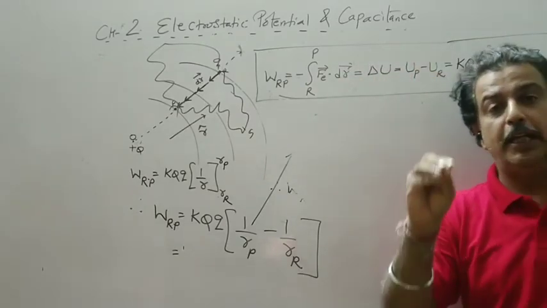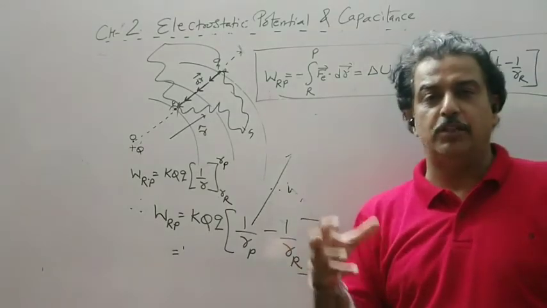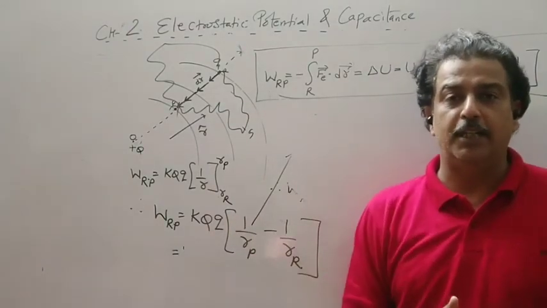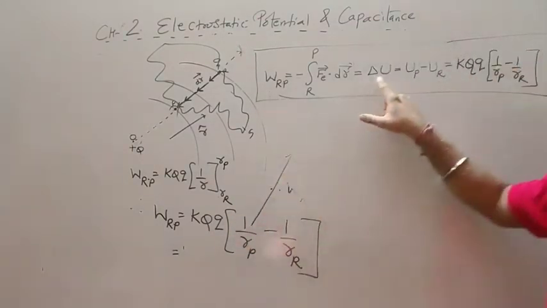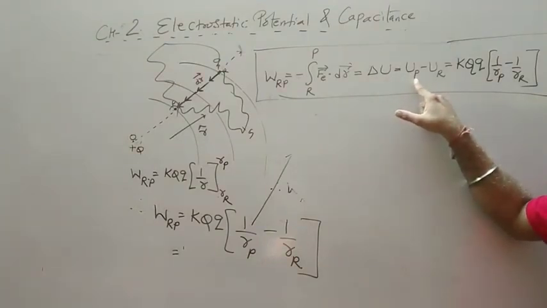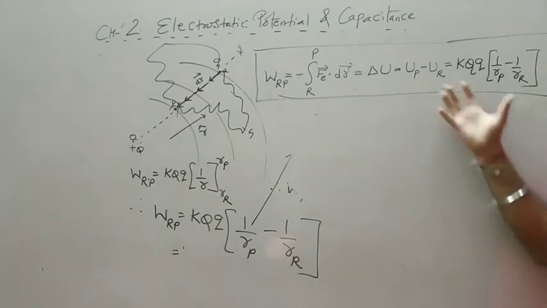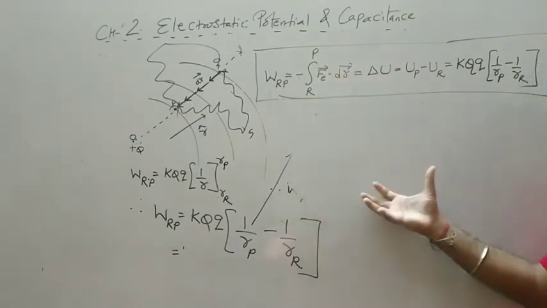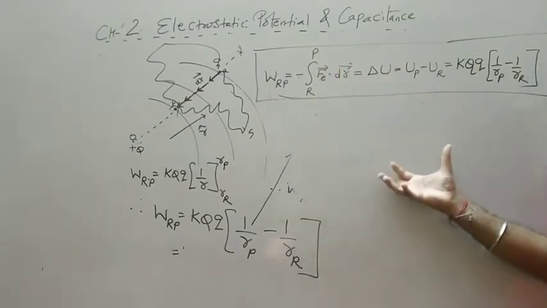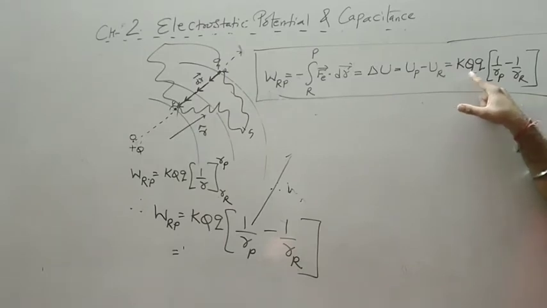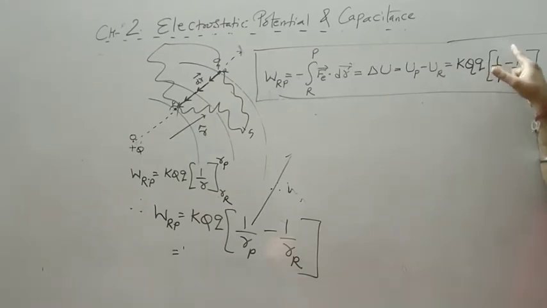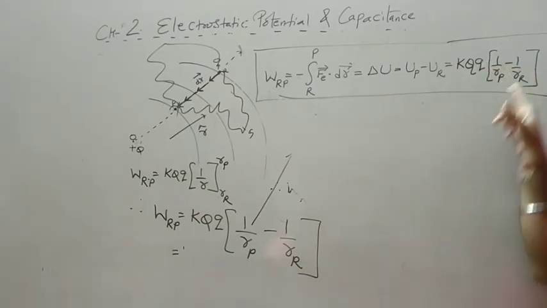It is called electrostatic potential energy difference, or electric potential energy difference, or simply potential difference. That is final potential energy minus initial potential energy. And if I do this integration part, it becomes KQQ times 1 upon final position vector minus 1 upon initial position vector. So let us say this is our equation 1.